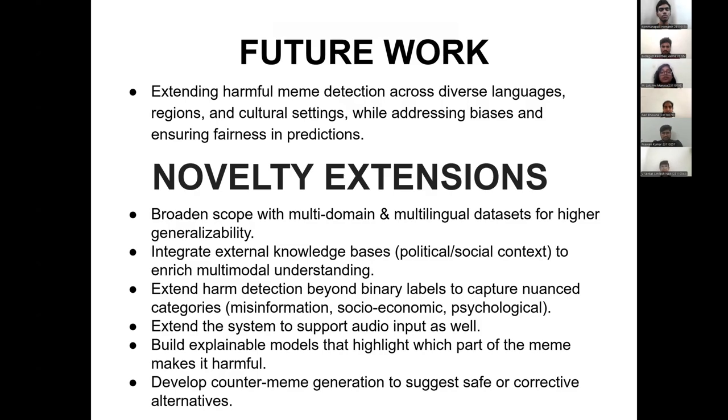Looking further ahead, there are also some long-term visions. One is explainable models, where the system clearly shows which part of the meme, whether text, face, or background, causes the harmful labels. This builds trust and makes moderation easier. Another exciting thing can be that instead of stopping at the detection, the system could actually suggest safe or positive alternatives, almost like turning harmful content into constructive content. Next, we can move on to our actual experimental plan.